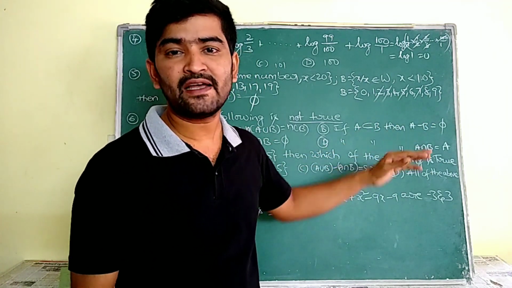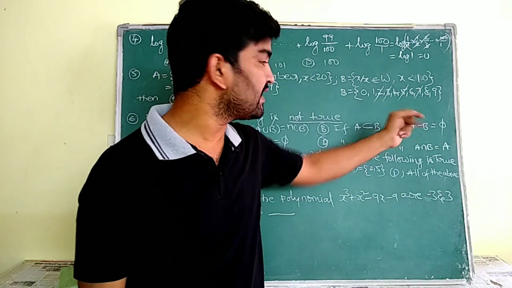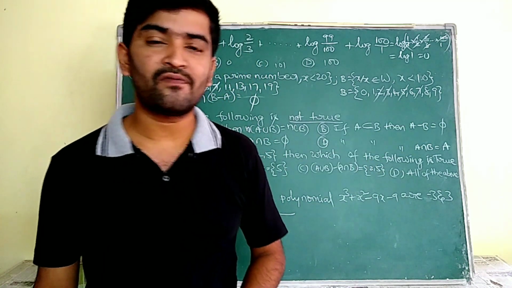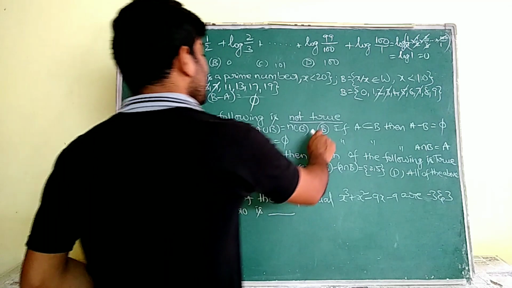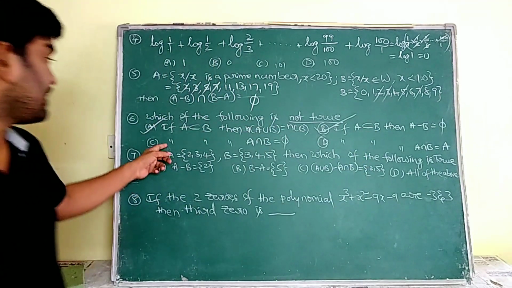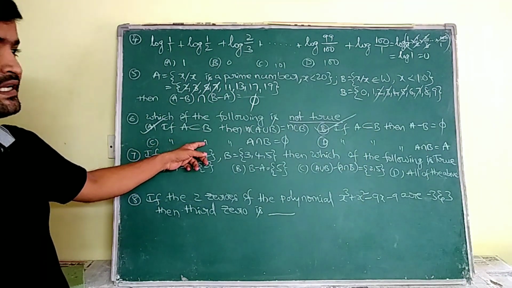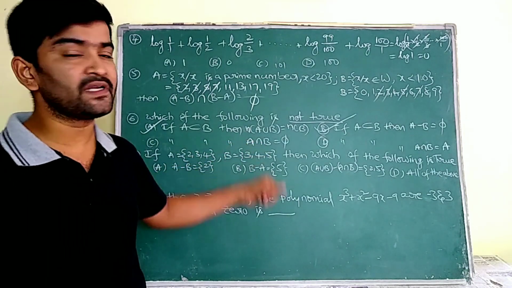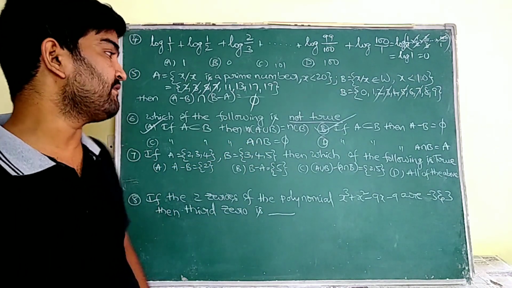So here in A, no element is left. Because of that, A minus B is equal to 5. So this statement is also correct. Now coming to this, if A is a subset of B, then here he is saying A intersection B is equal to 5. This is the false statement.